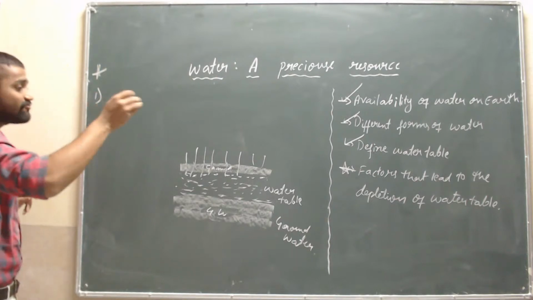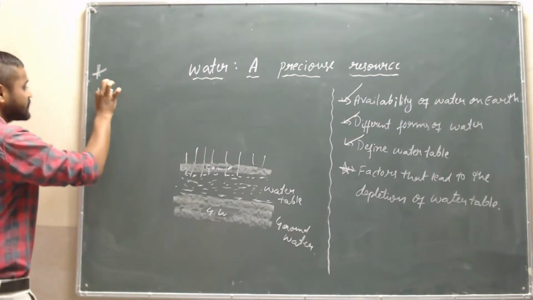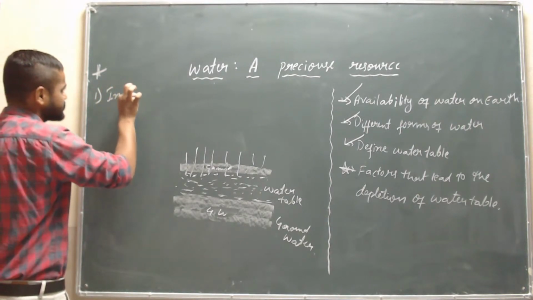Okay, what are the factors that lead to depletion of water table? First one is increasing population.